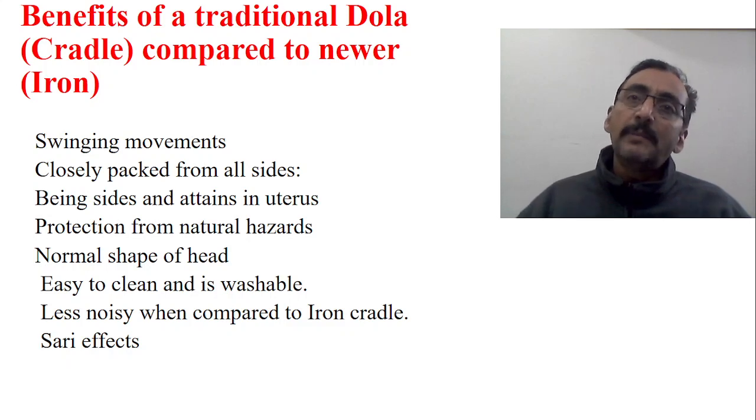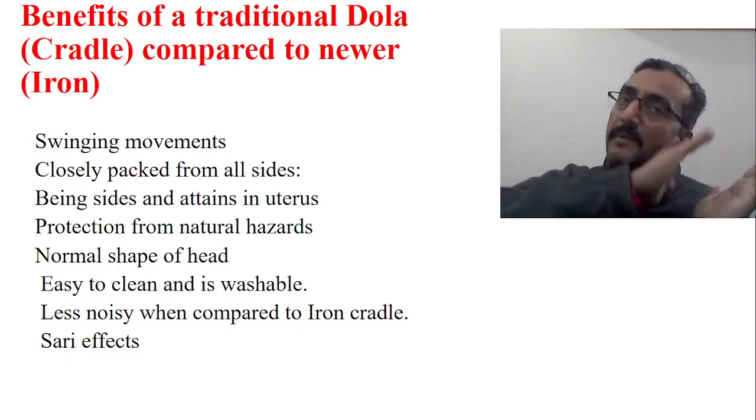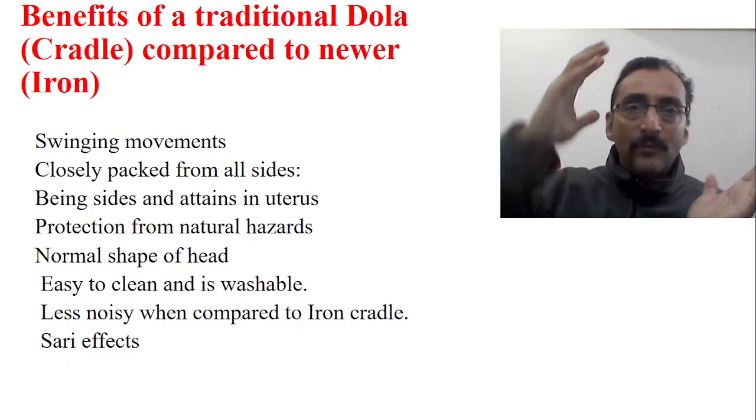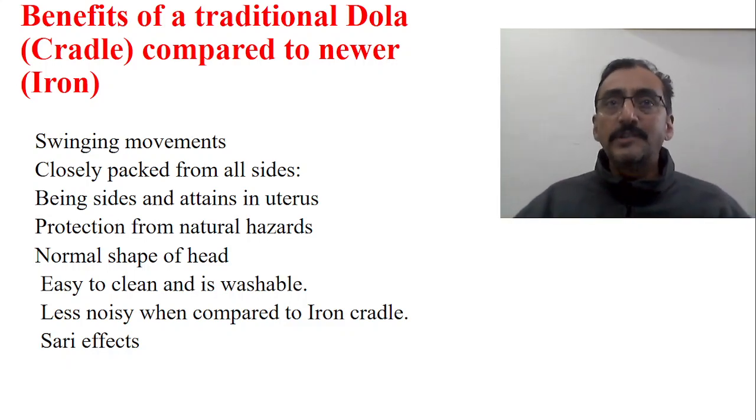So if you keep the baby only in one direction, then one side may be flat, another side is normal. So usually we will say that frequently you have to change the position. But to come out of all these problems, just simply put the baby on the traditional baby cloth dolly. Every problem will be solved.